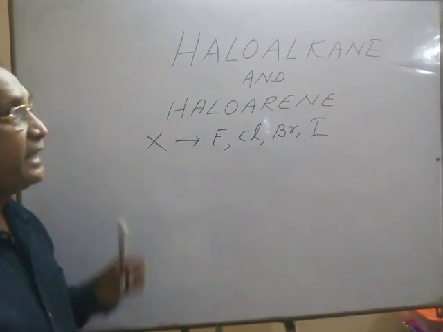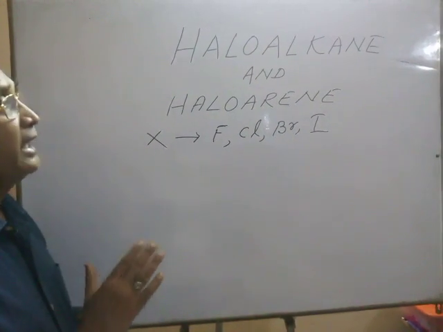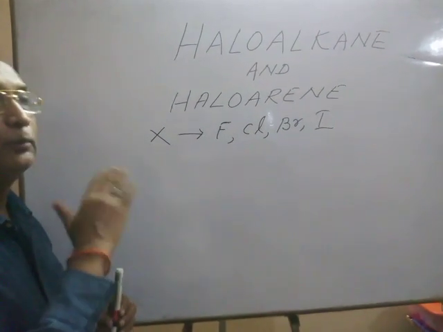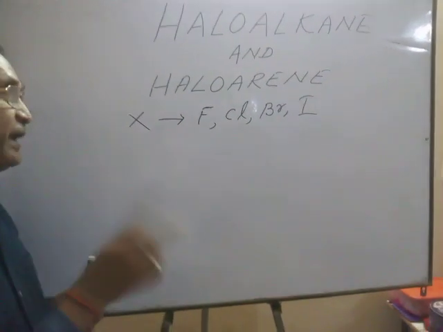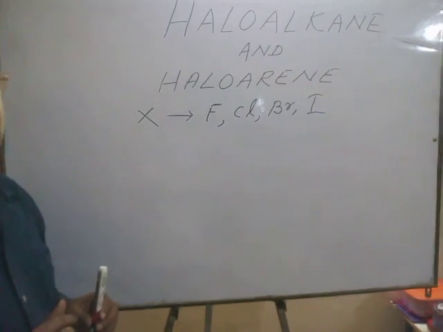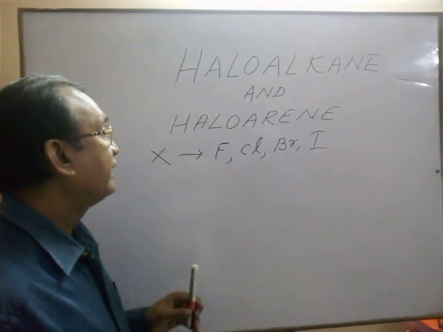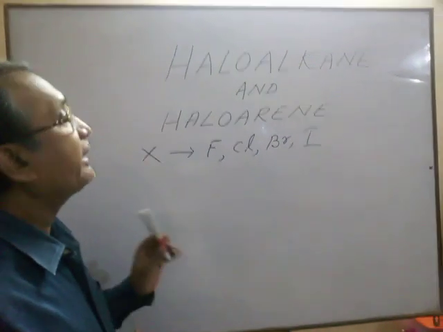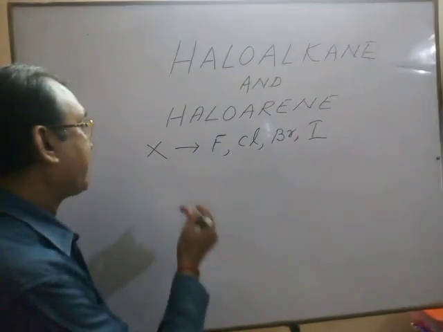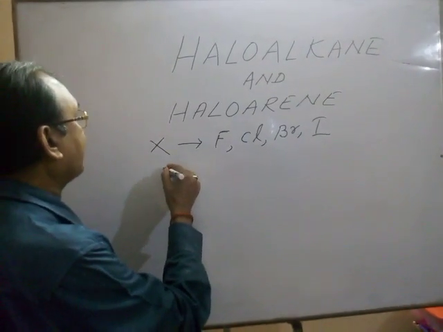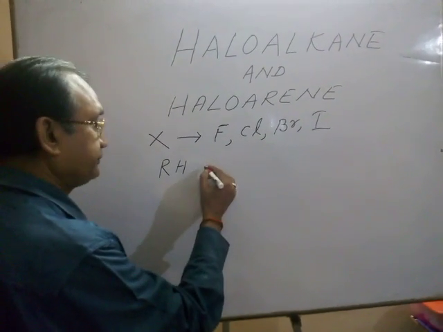Now, if we consider any alkane and one or more than one hydrogen is replaced by a halogen, then the compound which is formed is a haloalkane. From here, we can say that any alkane is generally represented by RH.